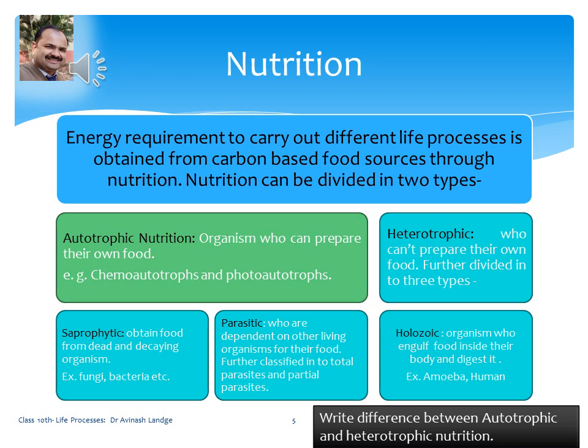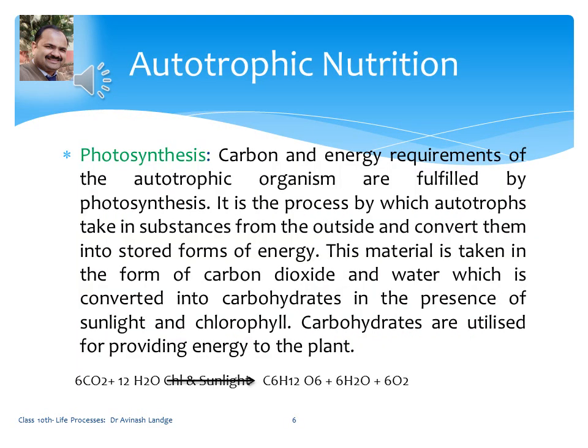I told you to write the difference between autotrophic and heterotrophic nutrition in homework. Most of the students have completed their homework too. Let's go towards each type of nutrition one by one. First of all, let us go towards autotrophic nutrition. We have seen that the organisms who prepare their own food material are called autotrophs. They were further divided into chemoautotrophs and photoautotrophs.